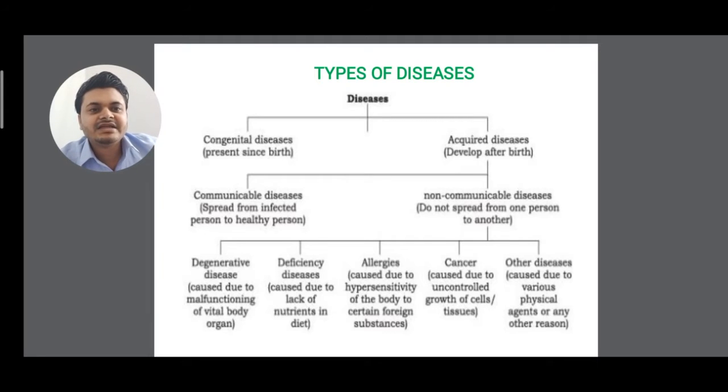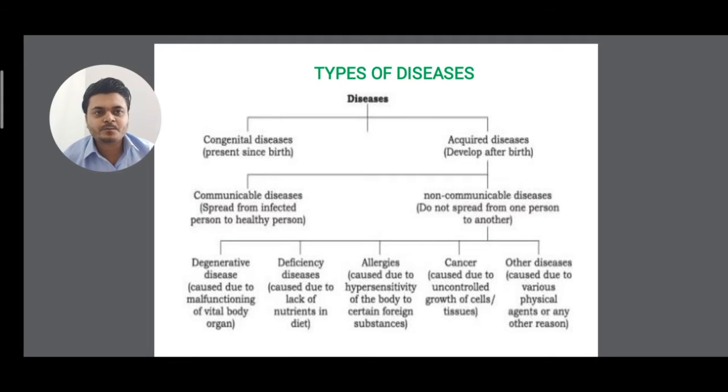Deficiency diseases are caused due to lack of nutrients in the diet, like kwashiorkor and marasmus. Allergies are caused due to hypersensitivity of the body to certain foreign substances. And next we have cancer. What is cancer? It is uncontrolled cell division.